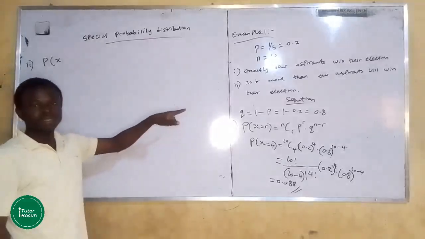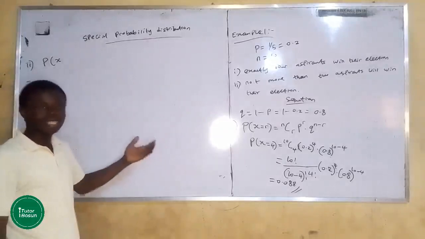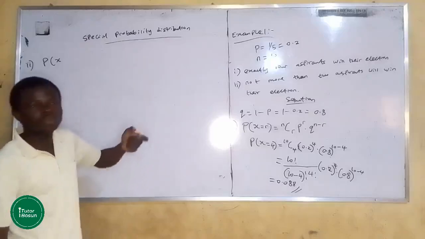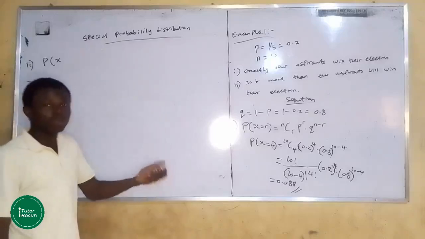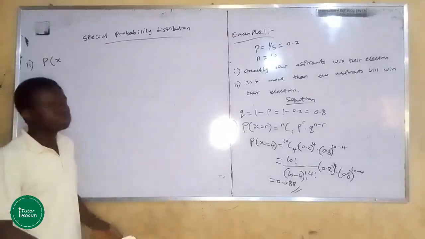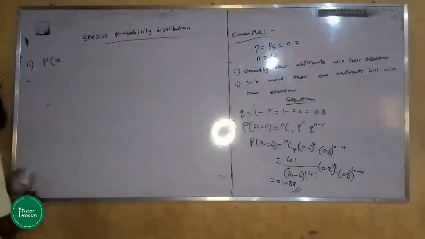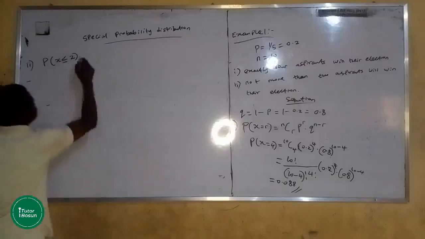It can be equal to 2, but it must not be more than 2. Automatically it means X is less than or equal to 2. Probability of X less than or equal to 2.